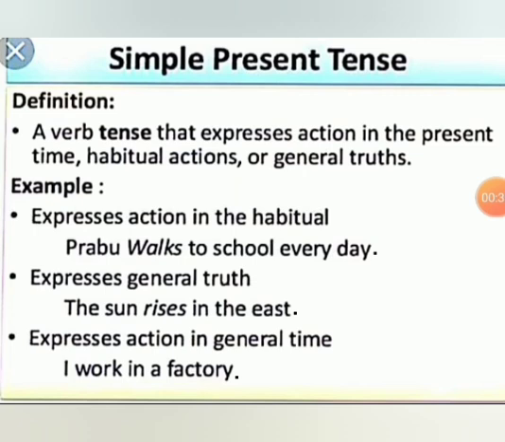Look at the examples given. Prabhu walks to school every day. Here, the word walks, that is verb, which expresses the habitual action. Look at the next sentence. The sun rises in the east. The word rises, it is a simple present tense which is used to express the general truth. I work in a factory. The word work is a verb and it expresses the general action, that is present action in the sentence. Do you understand?